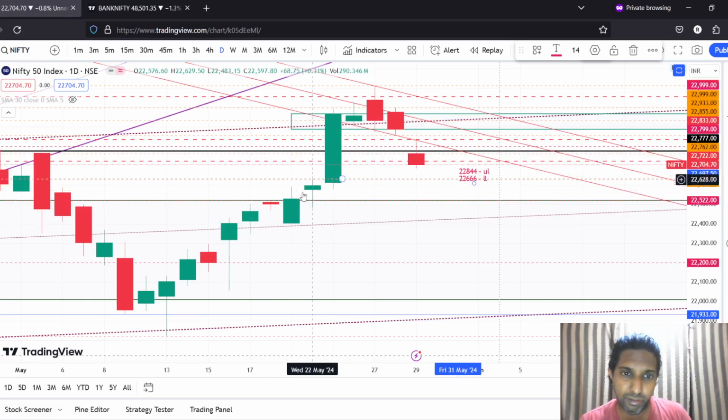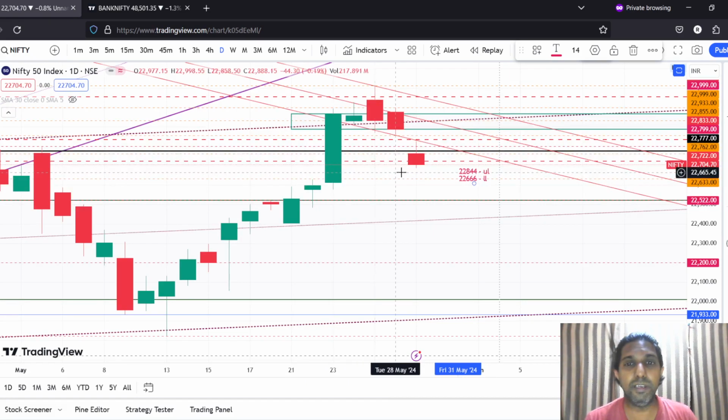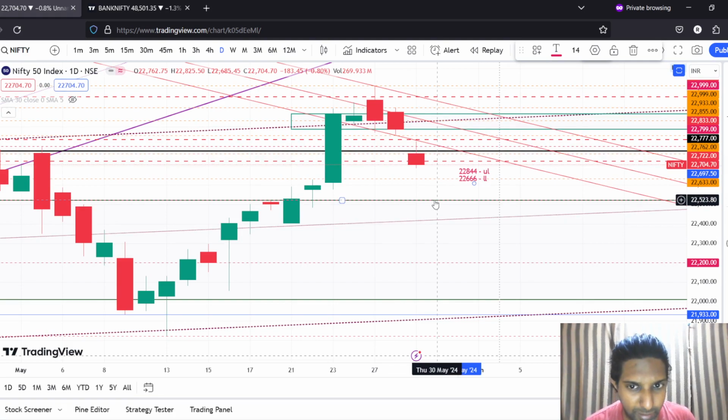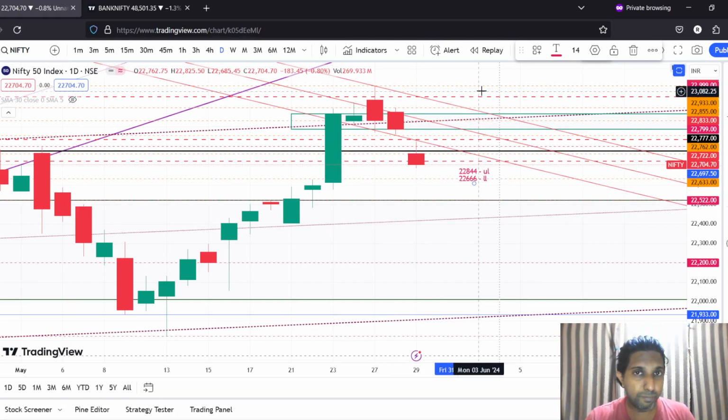because not only is it a level where support had been seen previously, but it is also a psychological level, 22,500. From a fall of 23,000, almost 23,100, till almost 22,500, it's a 600 to 700 points fall in just a matter of 4 to 5 days. And from here, if the market has to recover before the election date or during the election date,